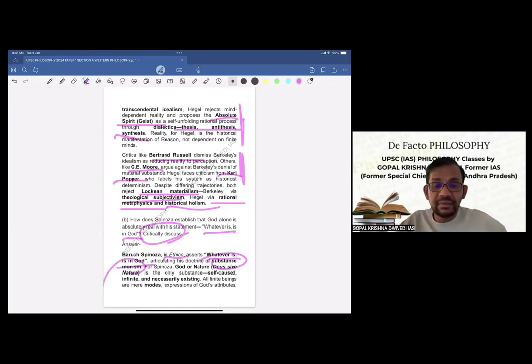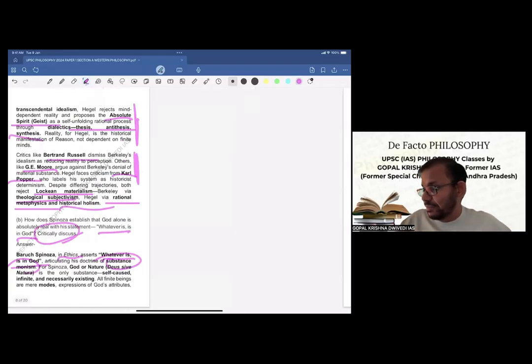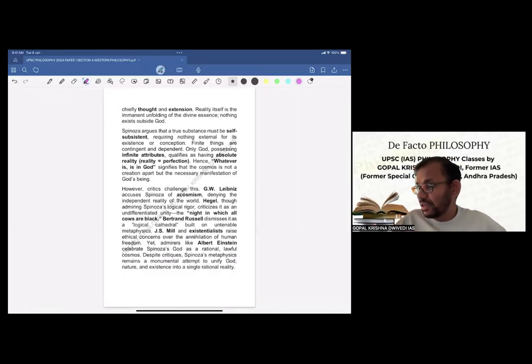This is the doctrine. For Spinoza, God or nature is the only substance: self-caused, infinite, and necessarily existing. All finite beings are mere modes, expressions of God's attributes, chiefly thought and extension. Reality itself is the immanent unfolding of the divine essence. Nothing exists outside God. So now this is basically Spinoza's doctrine. Now let us further elaborate this.